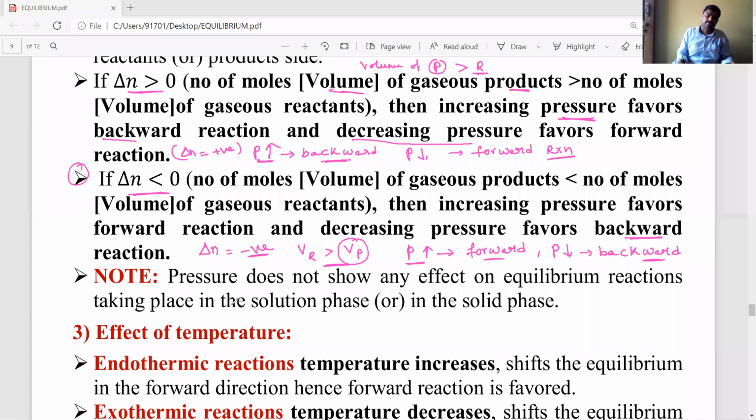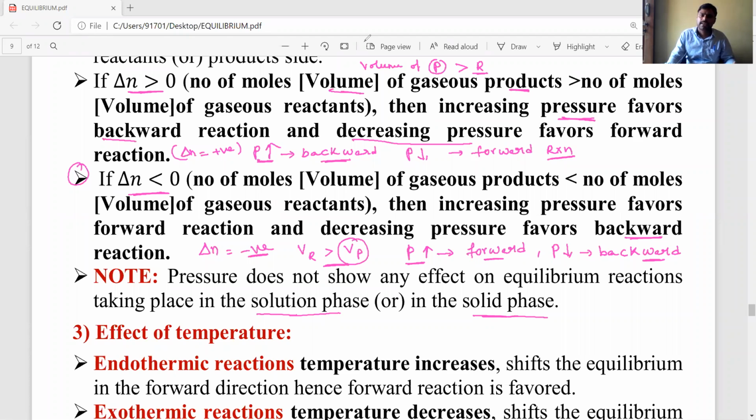Okay, next. Now, when the reaction mixture is in liquid state or in solid phase, pressure does not affect such kinds of equilibrium reactions. Pressure does not show any effect on equilibrium reactions taking place in solution phase, meaning in liquid phase or in solid phase. Pressure does not affect the equilibrium state. Okay students, this is very important.